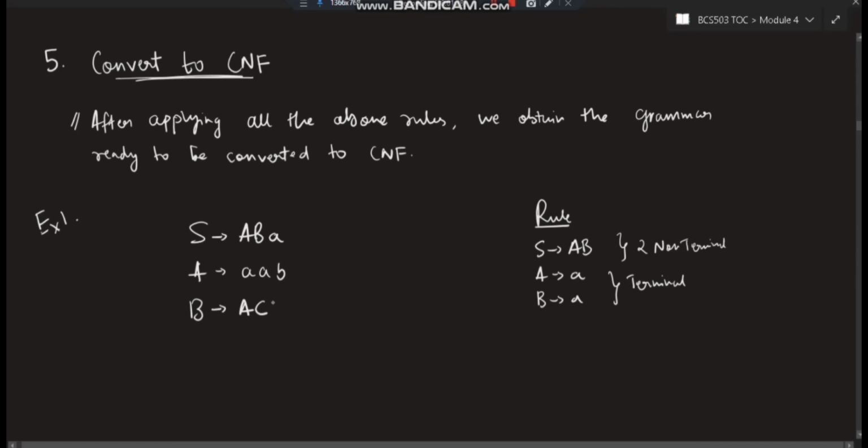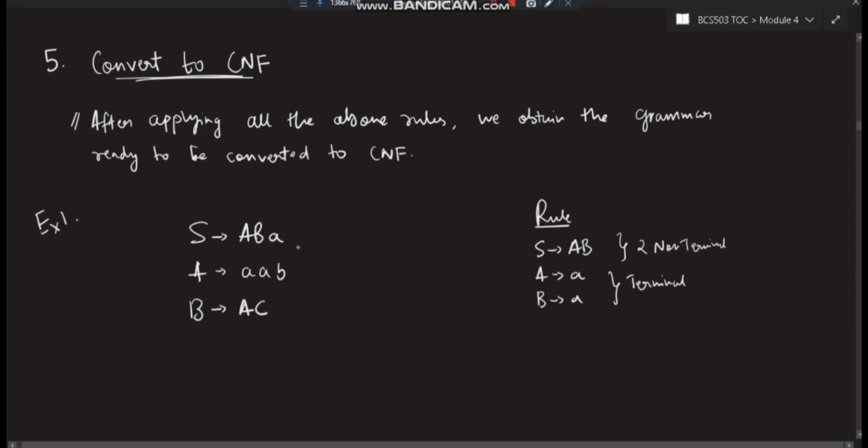What does CNF say? First check if it is already CNF or not. Okay, a question like that they won't give, or if it's already CNF, that's a stupidity, but we have to check it always. So here it is S goes to ABA. What is the rule? The rule is that the production can be either two non-terminals or one terminal. So is this two non-terminals? No, it has two non-terminals, but along with that another one is there. This is not the right production.